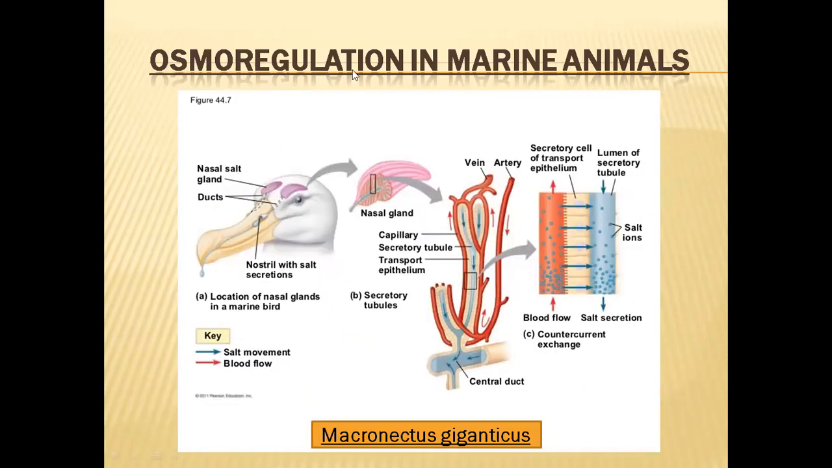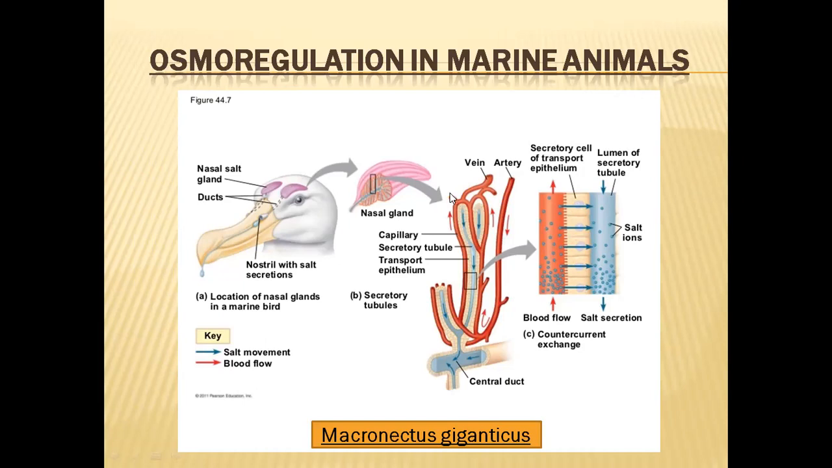And osmoregulation in other marine animals. In birds, there is a special bird whose scientific name is Macronectes giganteus. Not only in this one, in all remaining seabirds also, they will have a pair of special glands in their nostril region. They are called nostril glands. So these are the nostril glands. Here one pair of nostril glands is there.